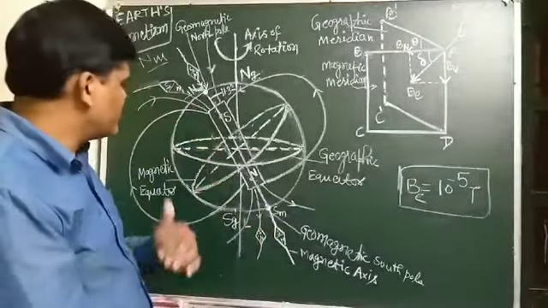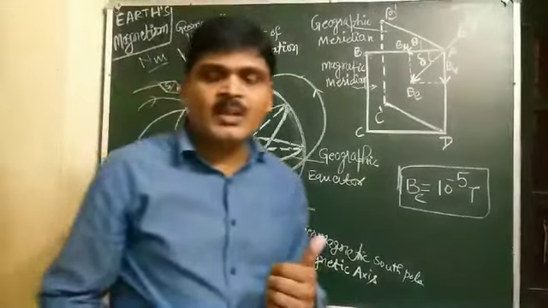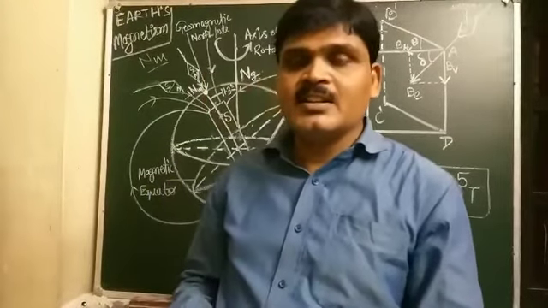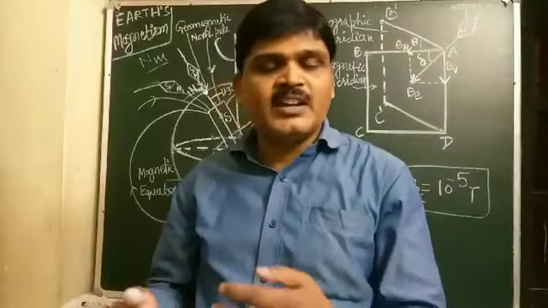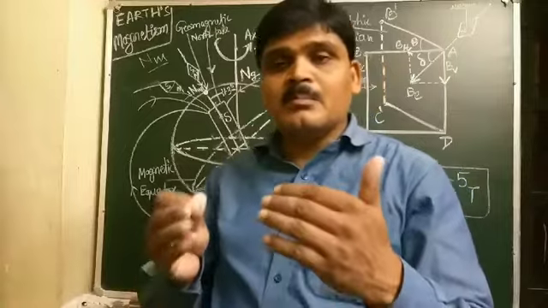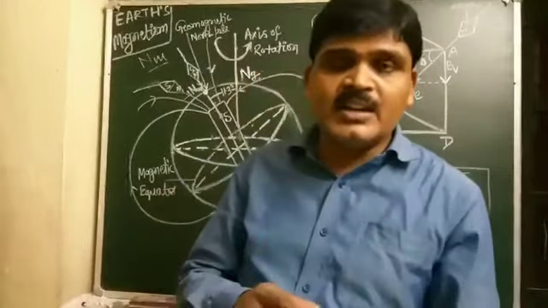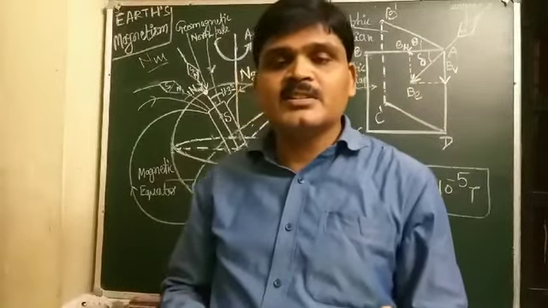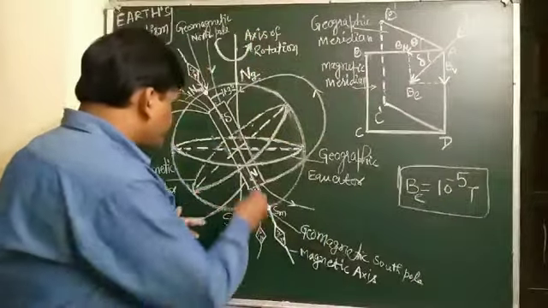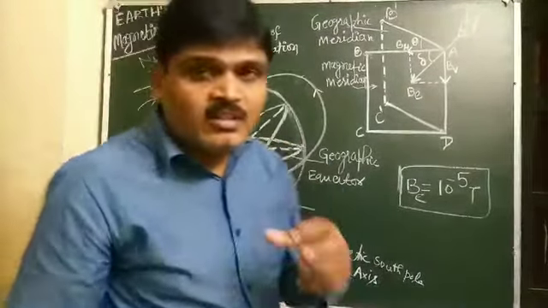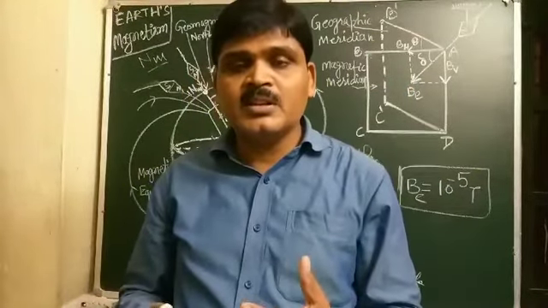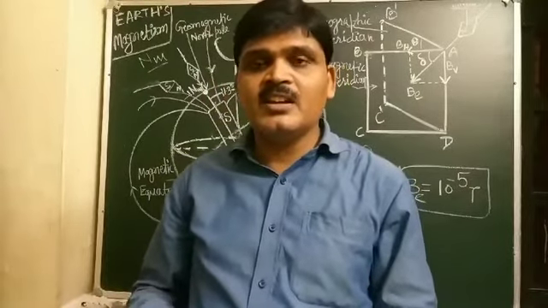Vertical. And students, you also know that the magnetic field of the Earth changes both its magnitude as well as direction. It means the Earth's magnetic field changes in magnitude and direction with the passage of time. What is the cause of Earth's magnetism is not explained clearly till today.